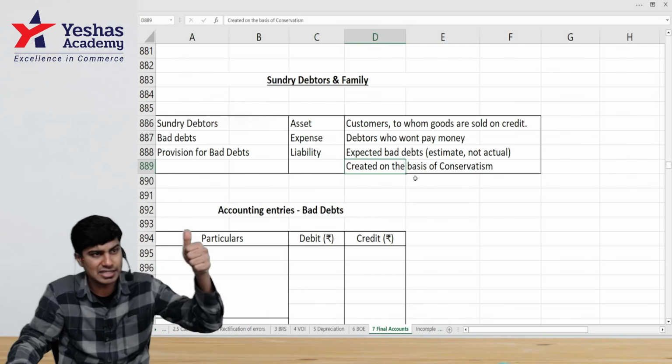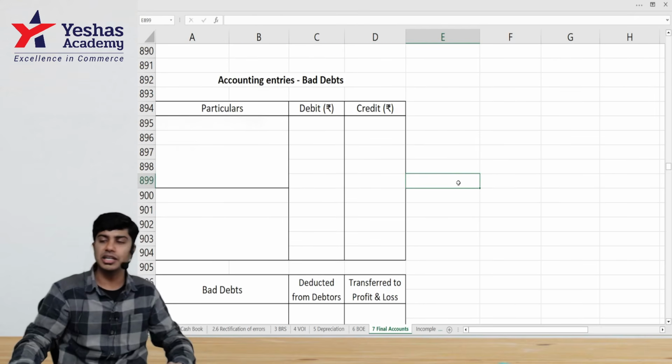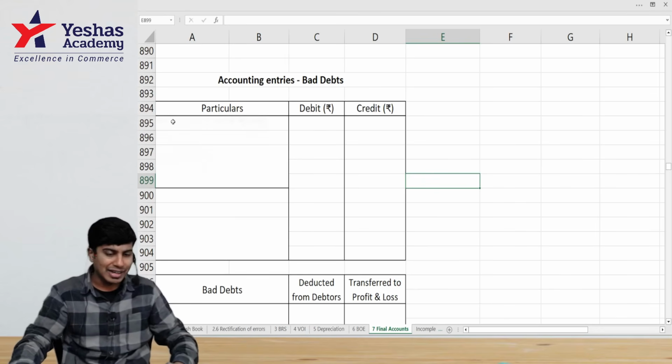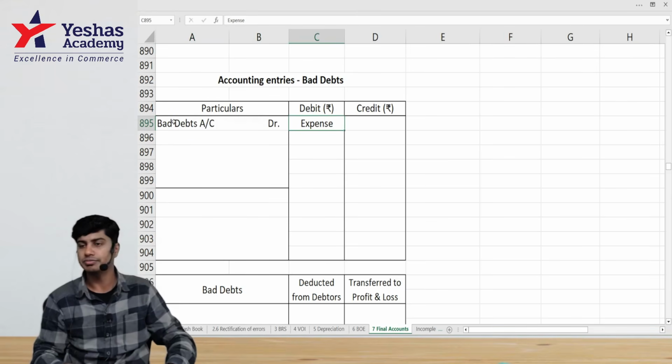Did you all understand this? Let's proceed. Accounting entries for bad debt. What is the accounting entry that should pass for bad debt? Bad debt is an expense. Whenever we call it an expense, we need to debit it. And this bad debt will decrease our debtors.